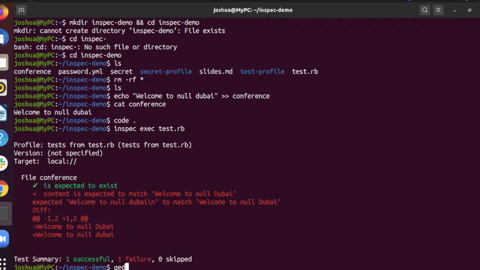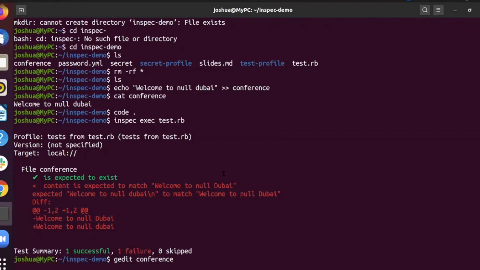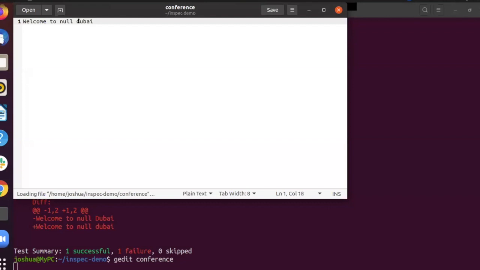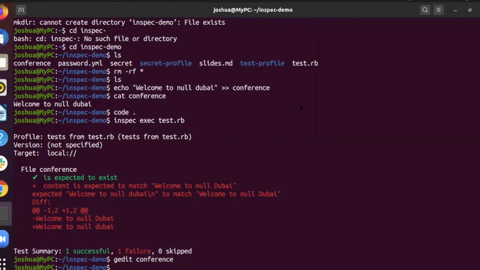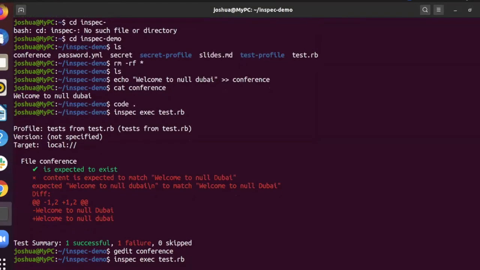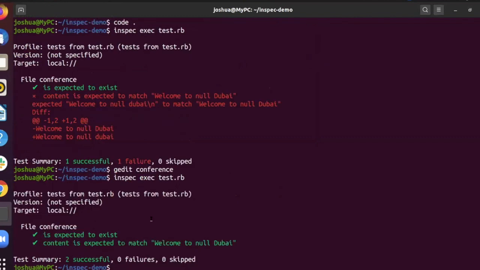So we are going to change that one. Now I am running the script again. Yeah, you could see we are getting two successes. This is how we run testing in inspect.